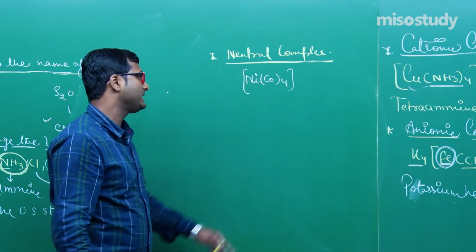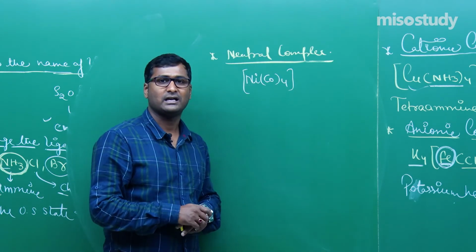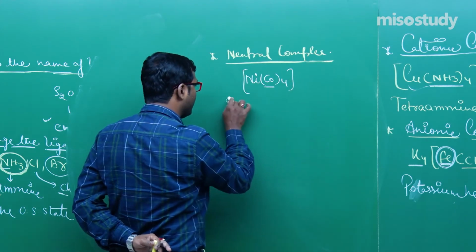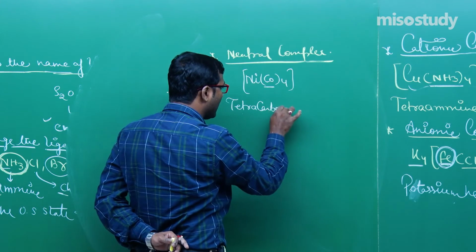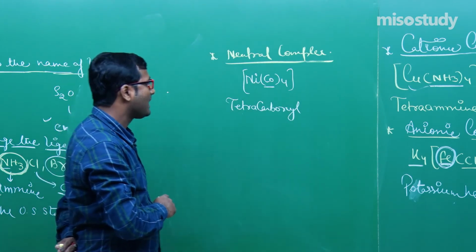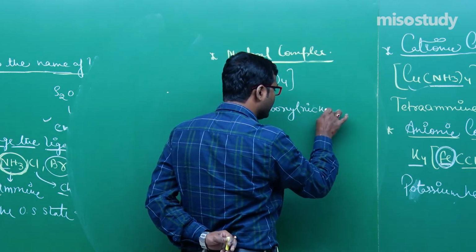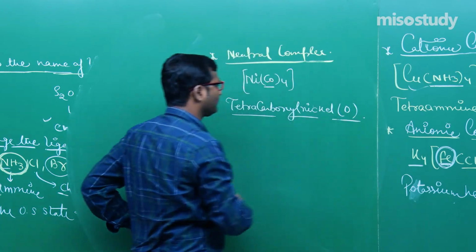Now, if there is a neutral complex, that is, the central atom does not contain any charge, what will happen in this case? This is carbonyl. We will write here, my friend, tetracarbonyl. Clear? Again I am repeating, tetracarbonyl nickel(0). Clear, my friend?